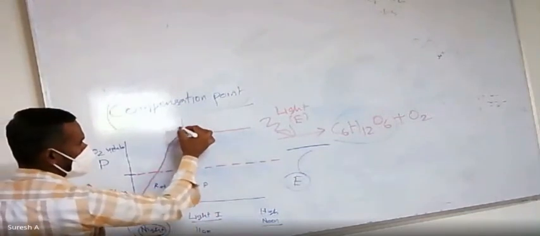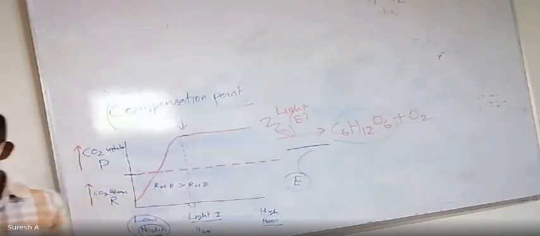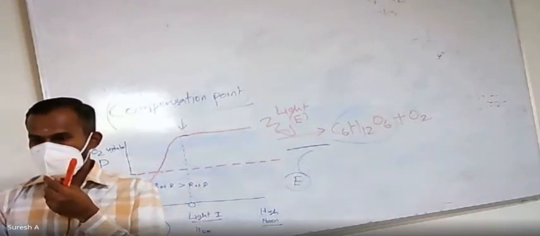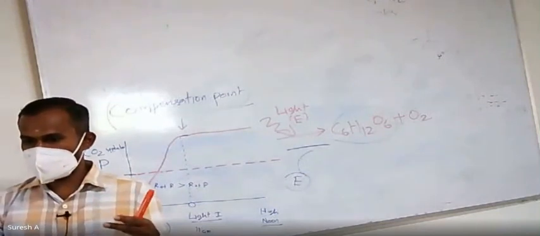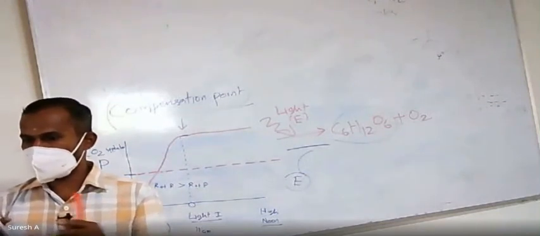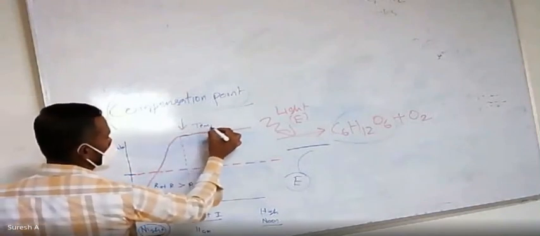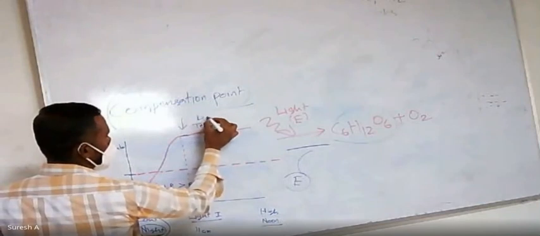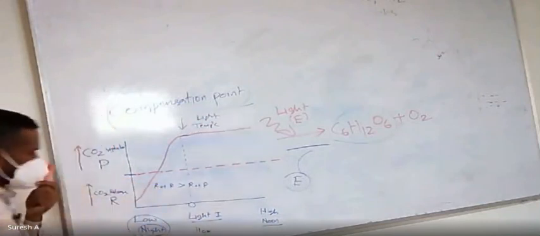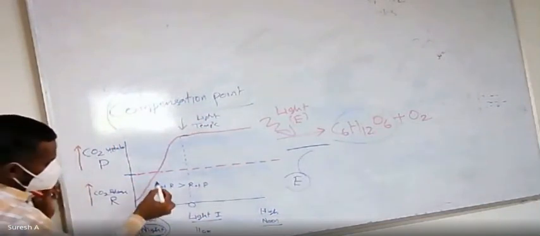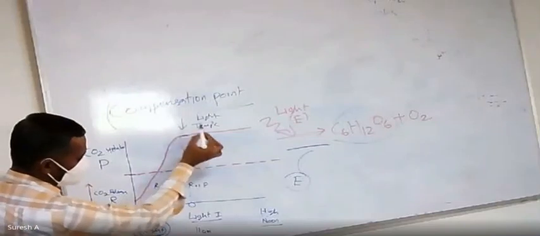Too much light is also not good for the plant. The plant will get more heat, so the limiting factor is temperature from the light. Remember this.